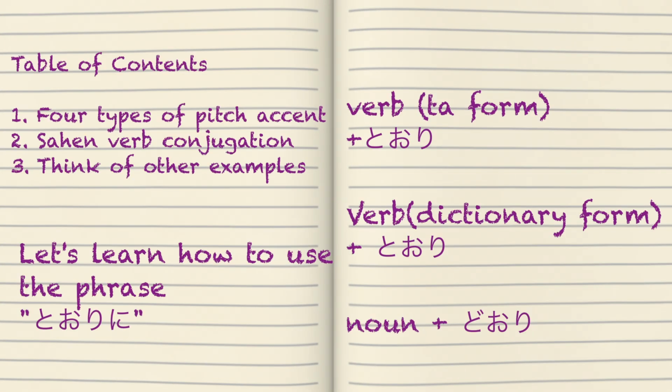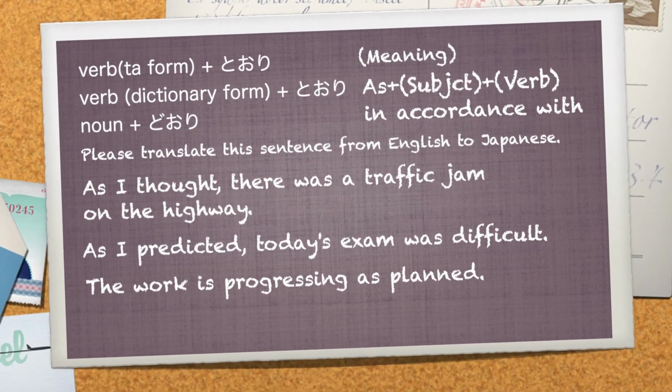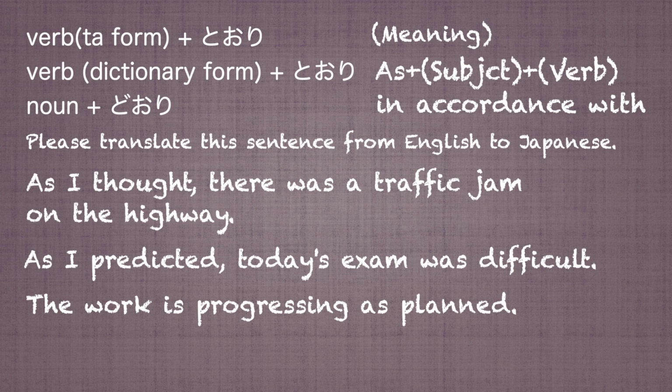Let's learn how to use the phrase tori. Please translate the English sentences into Japanese. As I thought, there was a traffic jam on the highway. As I predicted, today's exam was difficult. The work is progressing as planned.